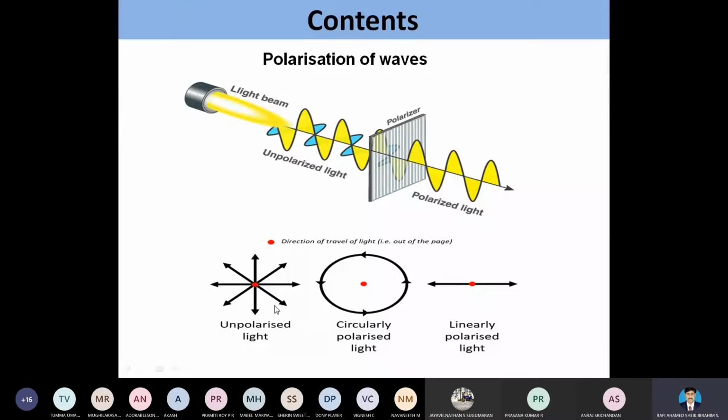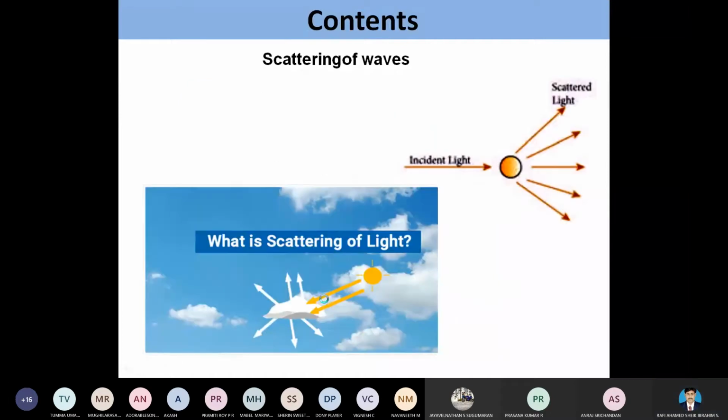Basically, we have three types of polarization: unpolarized, circular polarized, and linear polarized. Let's see one by one in future. And finally, we are going to study scattering of waves. For the scattering of a wave, take oil spread out on the surface of the road.